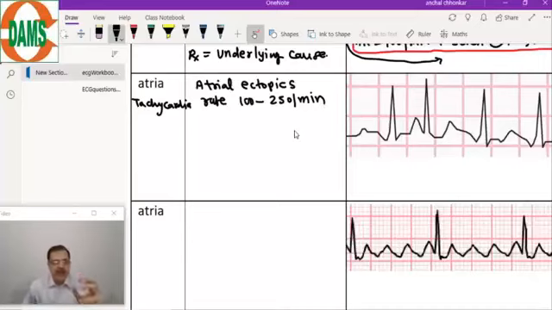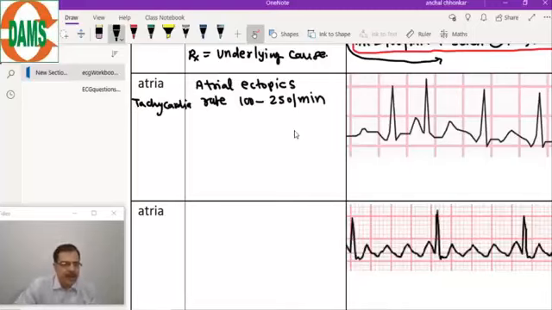The meaning of ectopic we have done earlier: ectopic is any depolarization which is not due to the SA node. And here the atrial fiber excitability is increased, so the atrial ectopic rate is 100 to 250 per minute.